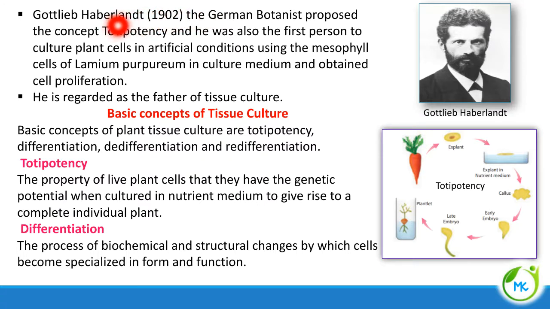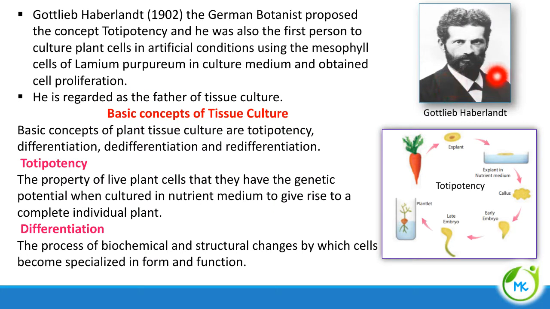Gottlieb Haberlandt, 1902, the German botanist, proposed the concept of totipotency, and he was the first person to culture plant cells in artificial condition, using the mesophyll cells of Lamium purpureum. Mesophyll cells are the tissues found in the leaf between the upper and lower epidermis. He obtained cell proliferation, and he is regarded as the father of tissue culture.